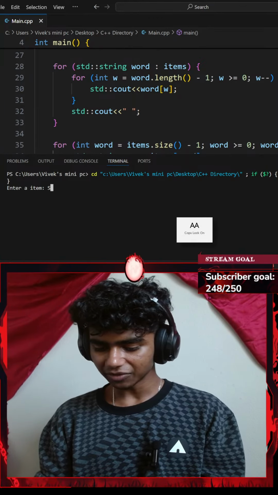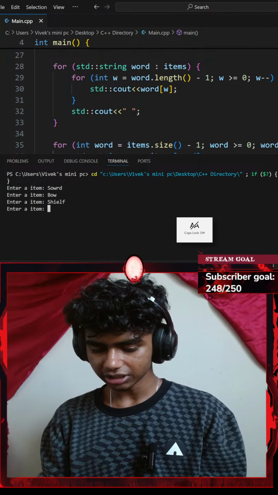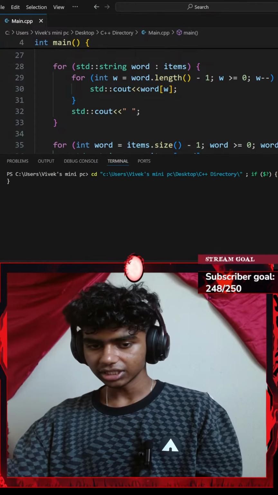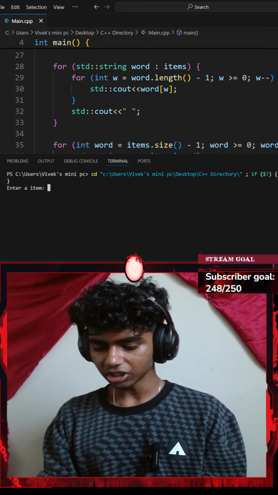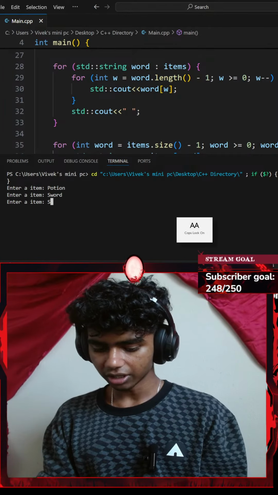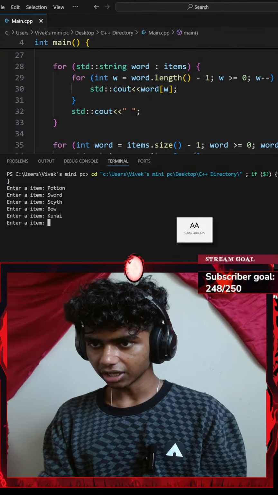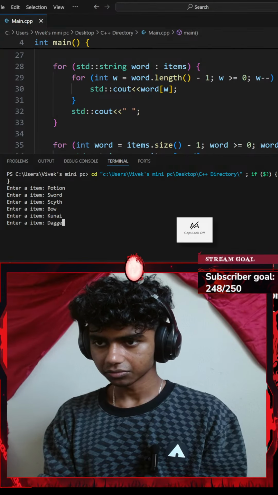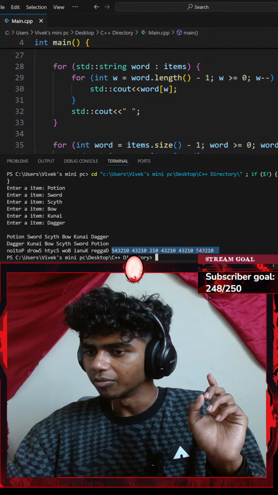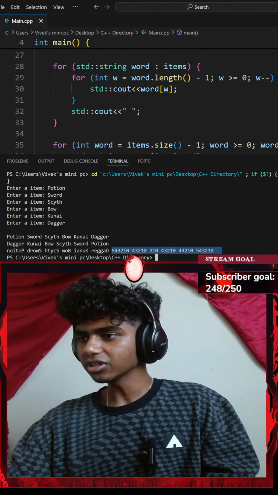Okay, let's go with something like sword, bow, shield, scythe. I spelled it wrong. Does potion count as an item? So I'll go with potion, sword, scythe, bow, kunai, lastly, dagger. Okay, perfect. Why does that print numbers? Huh, that's actually a pretty good question.